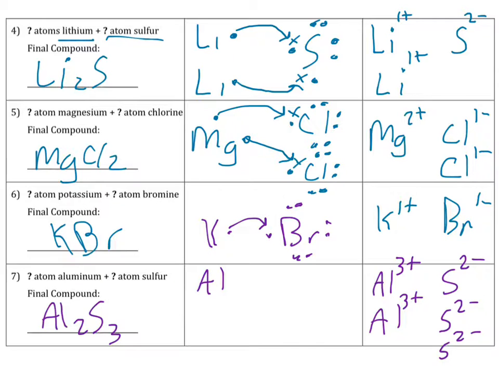So we have aluminum, which has 3 valence electrons. We have sulfur, and I'm going to pick a different color here. Sulfur, which has 6 valence electrons. And so this will lose one. So sulfur wants to gain 2. So aluminum will lose 2 of them, but then it still has this one left over.